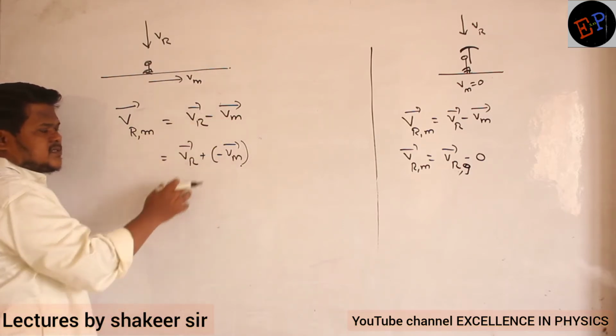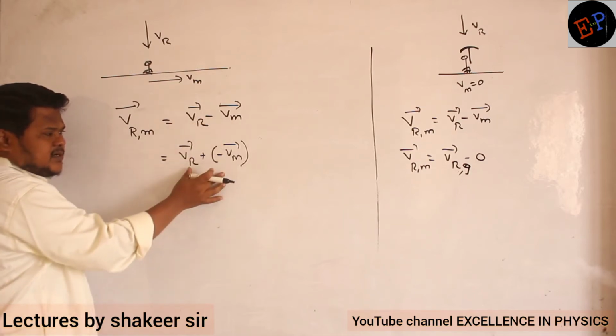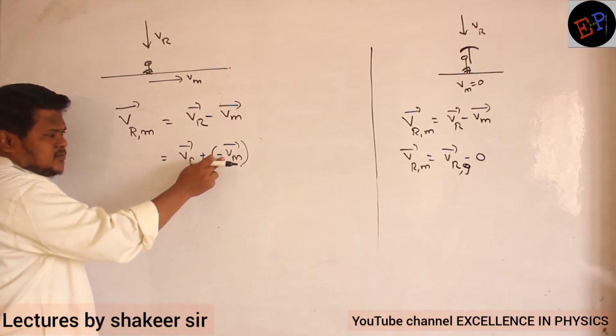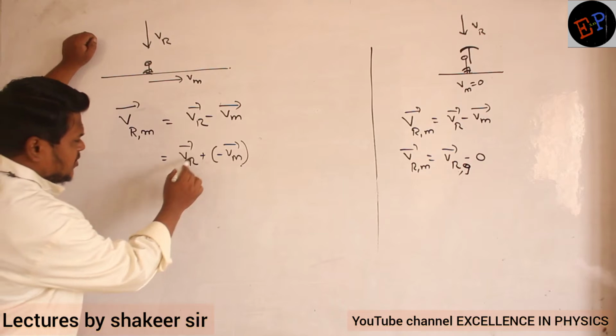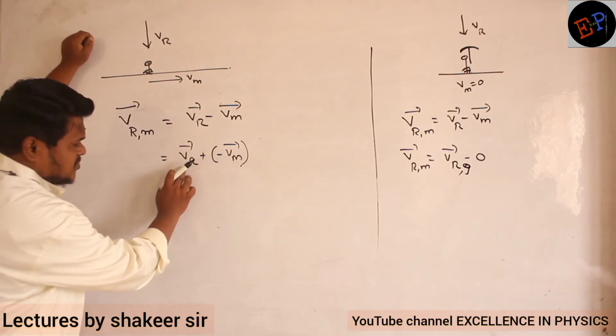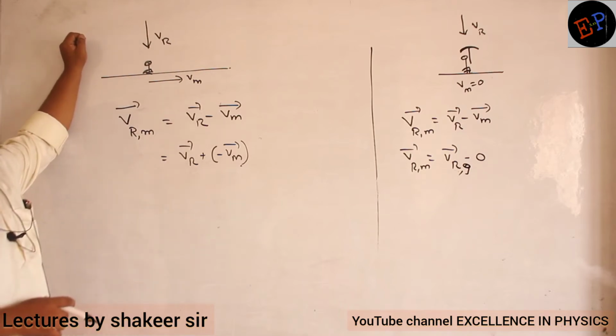Velocity of rain minus velocity of man can also be written as, now this is in subtraction form. The same I can write in addition form also. So this one will become minus Vm. Are you able to understand? Now see, it means I have to add these two. If I add plus Vr and minus Vm, then I will get the velocity of rain with respect to man.